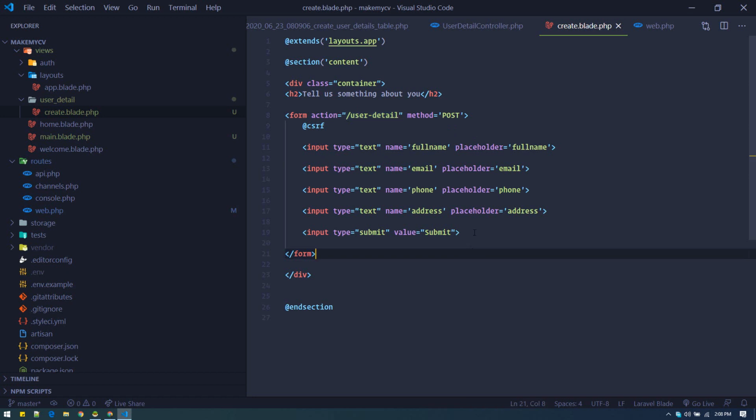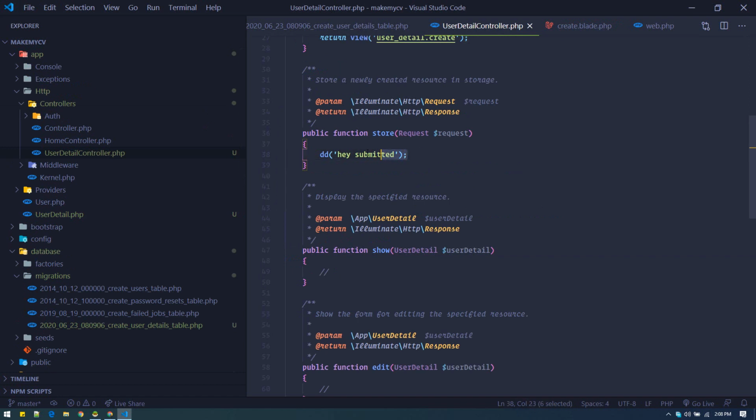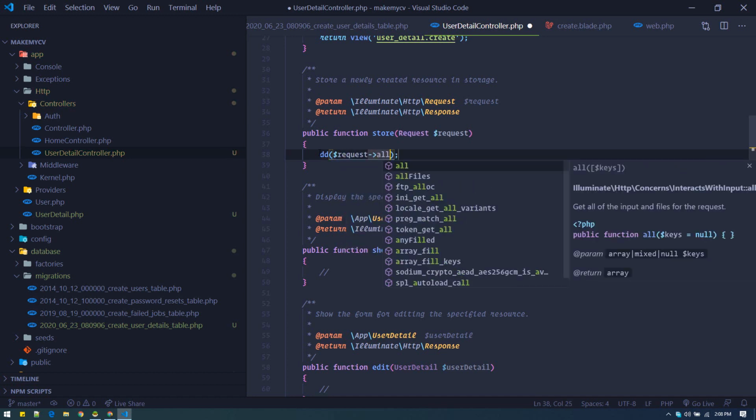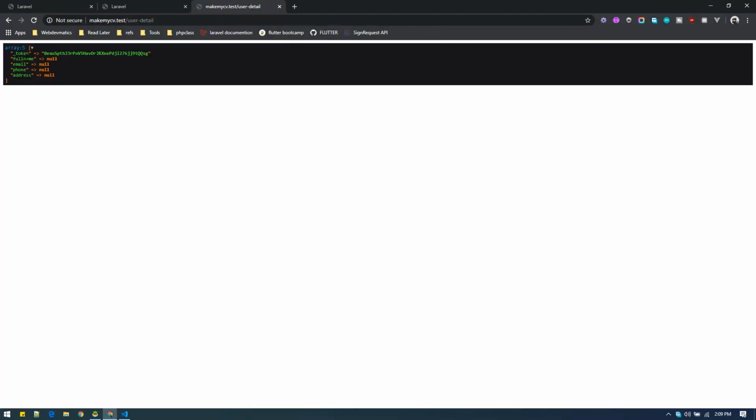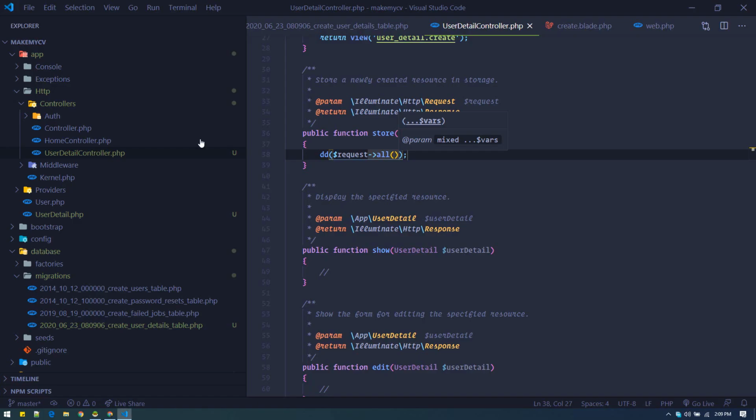That's about the form, and here we'll write all the logic required to submit the data. Let me show you by die dumping the request class, request all. We are getting everything: full name, email, phone, address, and we'll submit everything to the database.